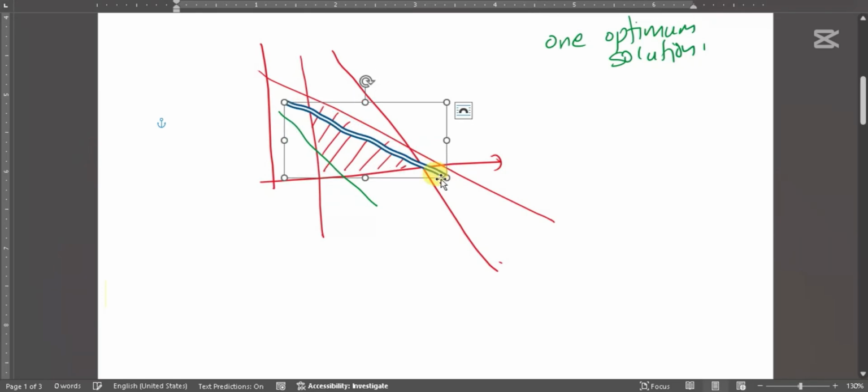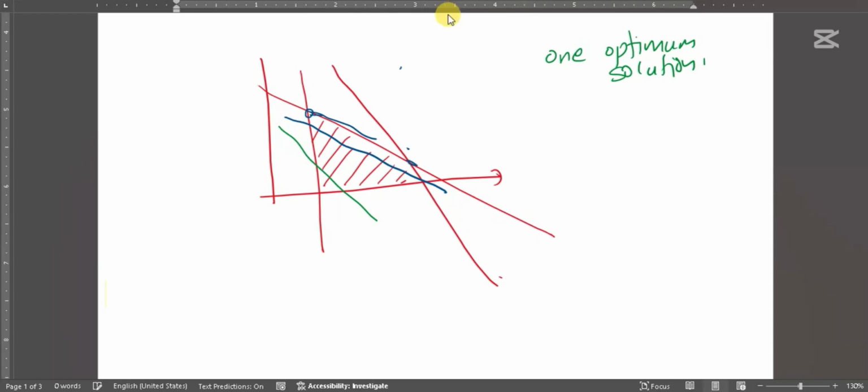In that case, we will say multiple. That means all the points in this range would have been optimum points. So that is what we call multiple optimum points. Once again, when do we have one optimum solution?